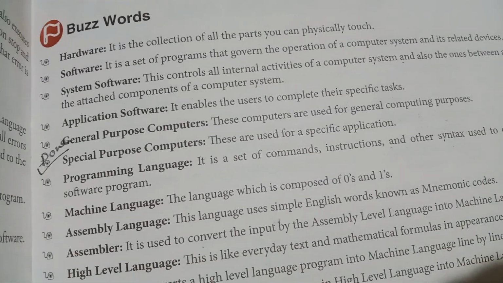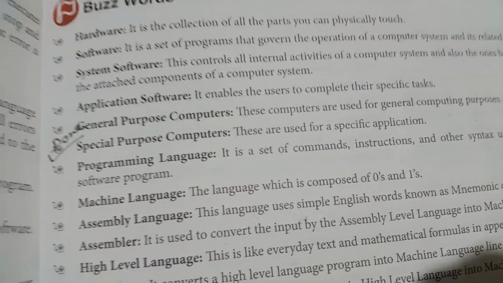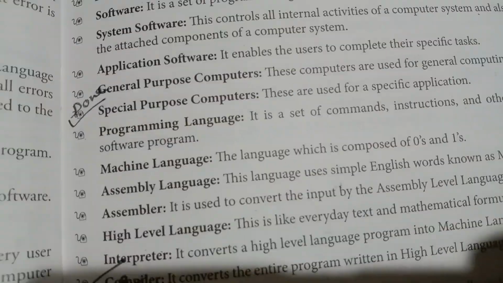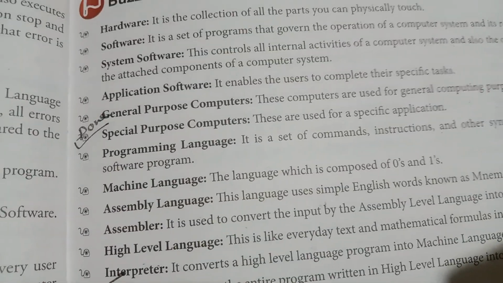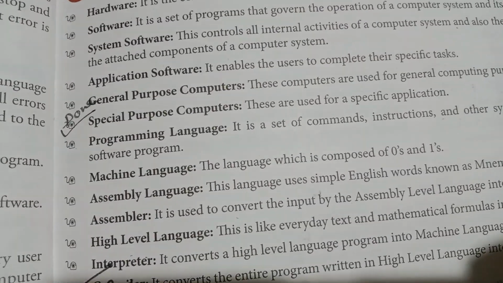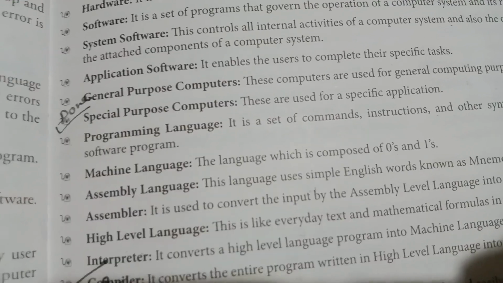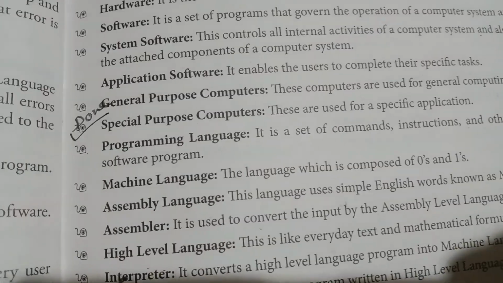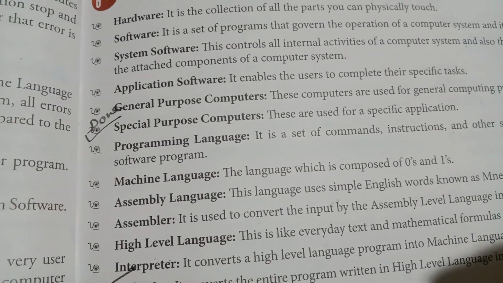So I believe all of you understand the hardware. Hardware is the collection of all parts you can physically touch. I already explained the same definition. The things which we can see and touch are called hardware. And software, what is software?